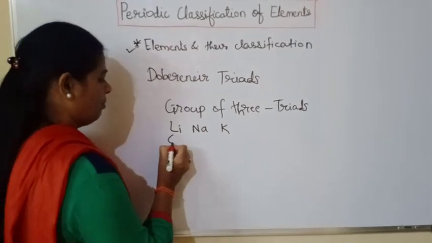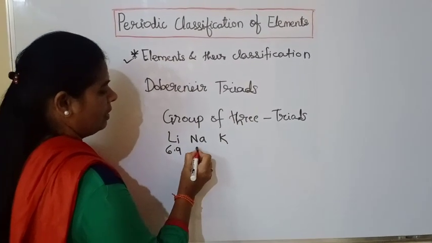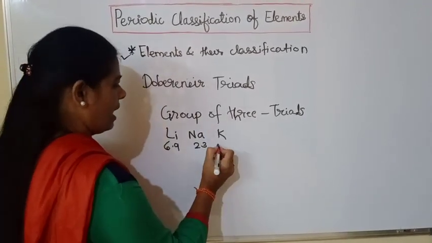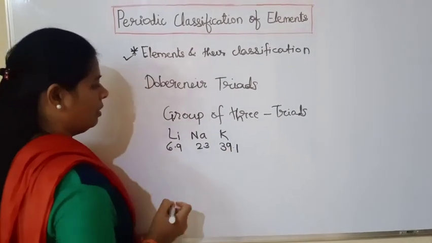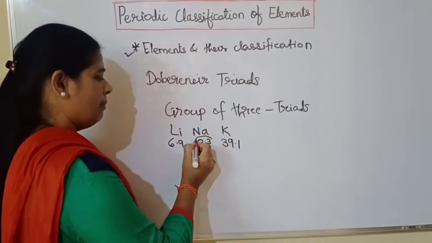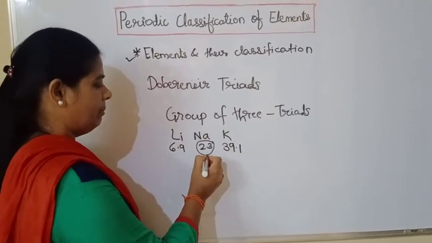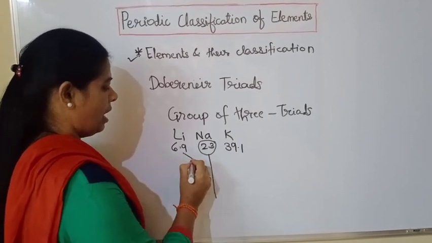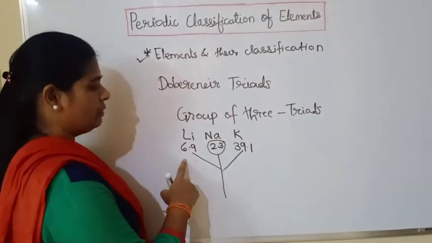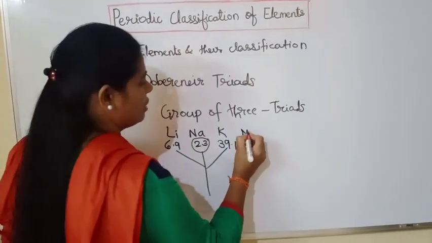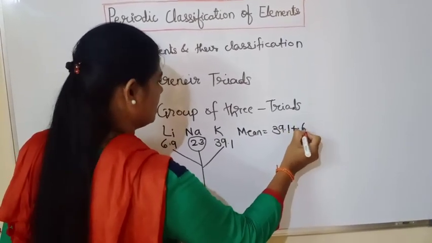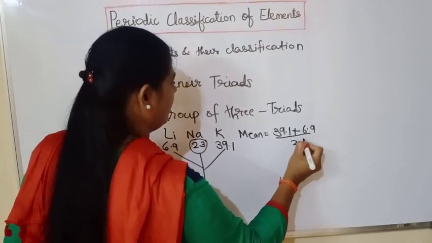Now the atomic mass of lithium is 6.9, of sodium is 23, and of potassium is 39.1. As I told you, Dobereiner's triad means that the atomic mass of the middle element is equal to the mean of the atomic masses of the other 2 elements. Mean of the other 2 elements means what? Mean equals 39.1 plus 6.9 divided by 2.